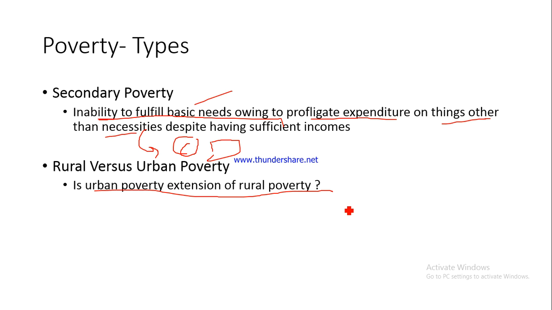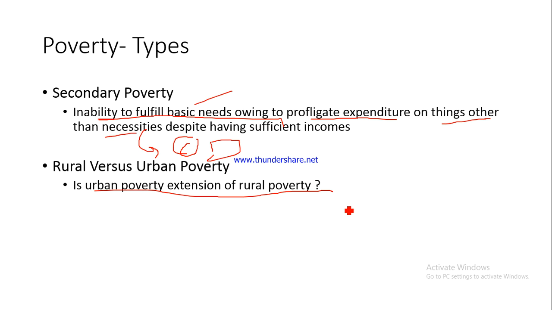The reason is, in rural areas, many a times the inflation is much less, right? And because of which you would be able to buy your necessities by spending a little less money than in the urban areas. So that is why in rural areas the poverty lines are generally set a little lower. We'll have a detailed discussion on that also. So this is one school of thought.